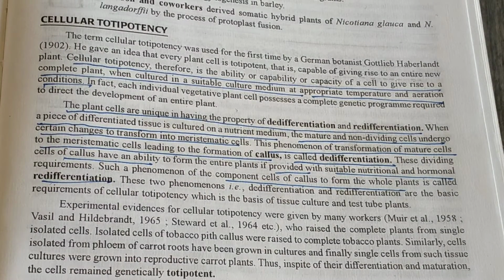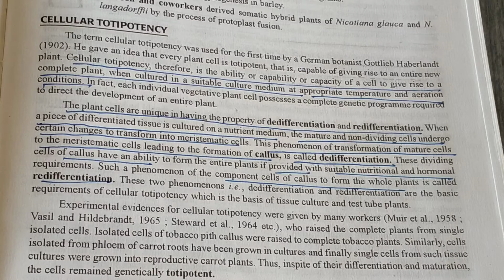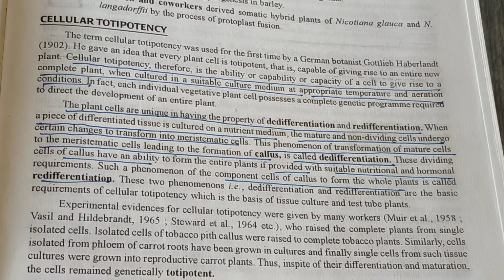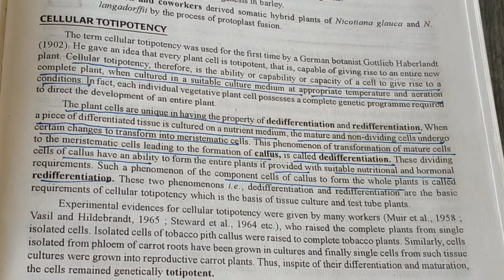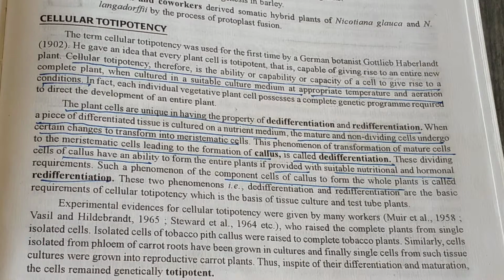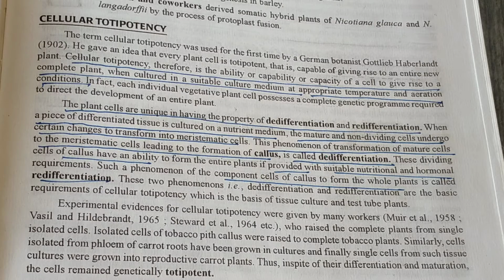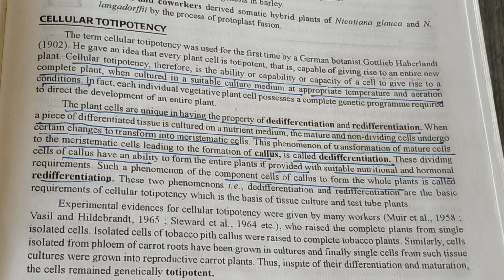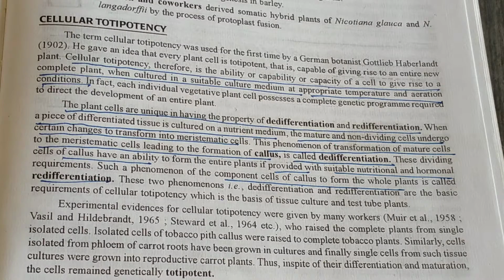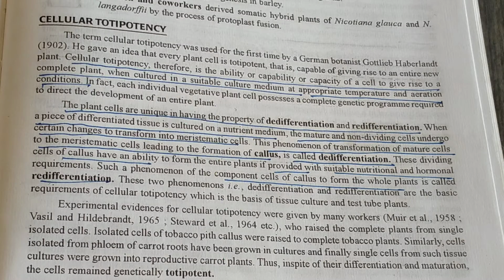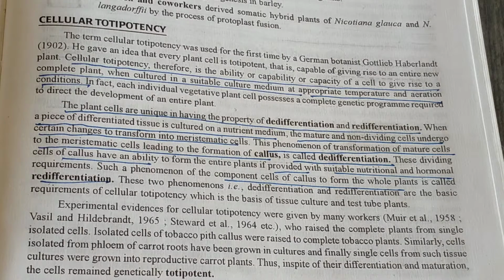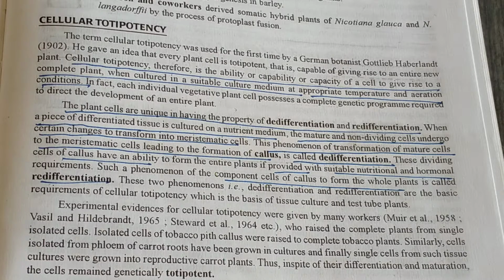Next. Now, in the next paragraph, it is explained about de-differentiation and re-differentiation. Re means again, and de means elimination. You have heard about dehydration. Dehydration means removal of water. So the plant cells are unique in having the property of de-differentiation and re-differentiation. Plant cells have the ability to de-differentiate and re-differentiate.